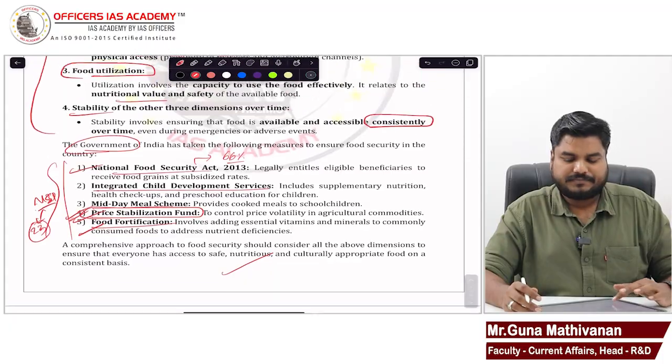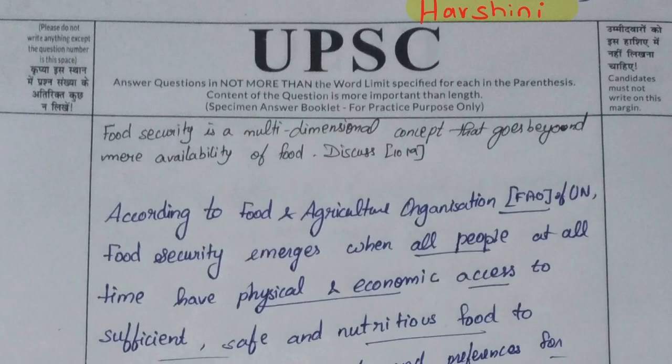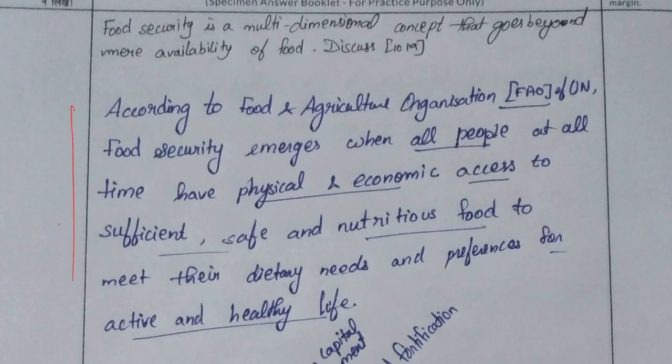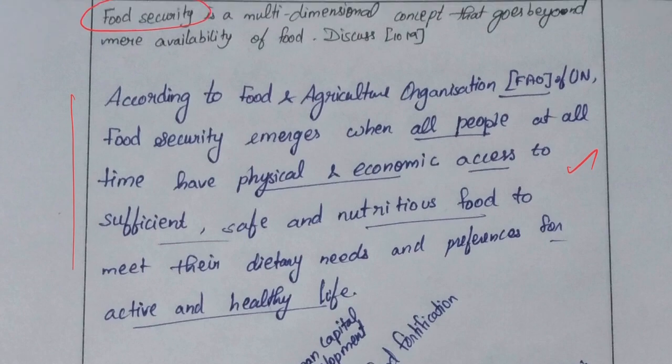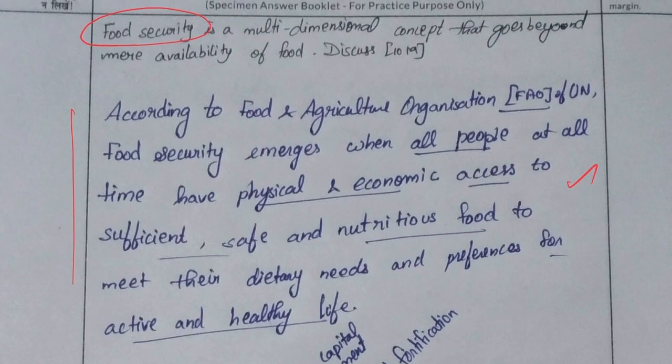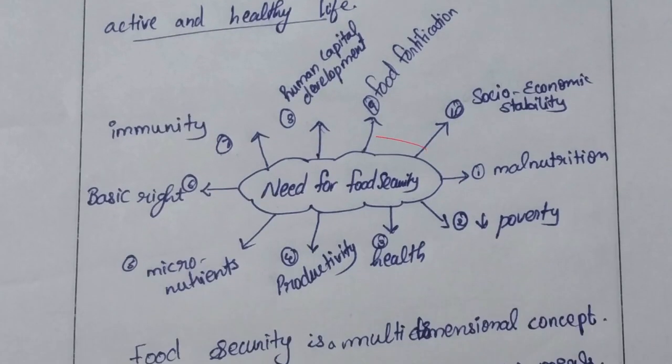So yes, Harshini, you have explained what is food security in the introduction. That is good. Either we can introduce with the definition of the topic which is being asked in the question, or we can introduce with a current situation or a current fact. Anything is fine. So this question is about explaining how food security is a multidimensional concept. Right? It goes beyond mere availability of food. Here you have explained about the need for food security, which is not required.